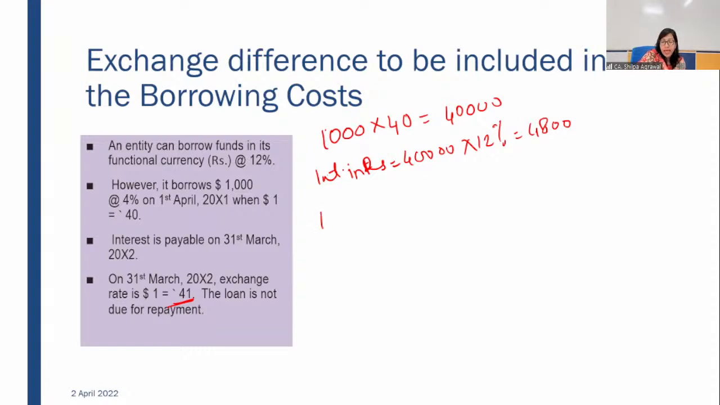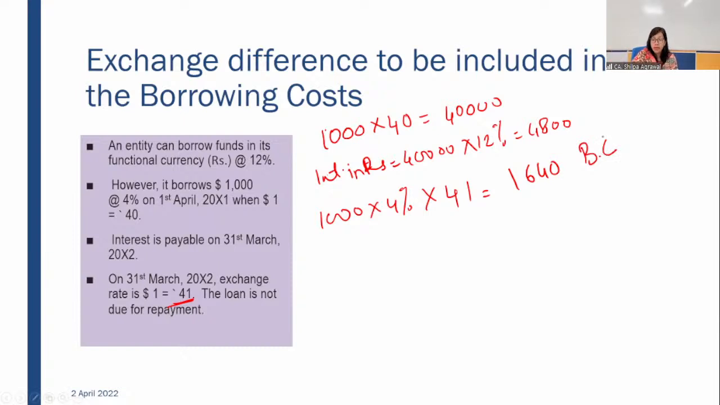However, we have incurred expense of 4%. Actual borrowing cost in foreign currency, let me multiply with the exchange rate. 41. $1,000 into 4% is $40. This is the interest cost in dollars. When we convert those interest costs in rupees, let me just use my calculator. 40 into 41. Your cost is coming 1,640. 1,640 is your actual borrowing cost, which you have to account for.